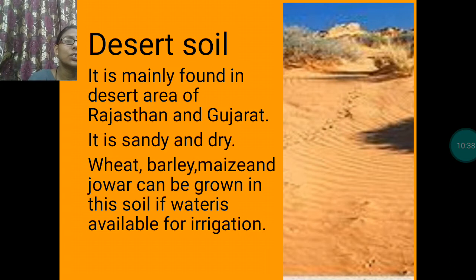Next one is desert soil. As the name suggests, it is found in desert areas. Desert area means what? Rajasthan and Gujarat. It is sandy and dry. If we provide a sufficient amount of water for irrigation, then we can grow wheat, barley, maize, and jowar. These are the crops which can be grown in desert soil.